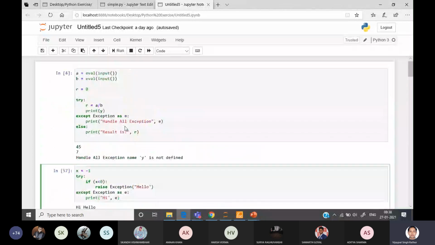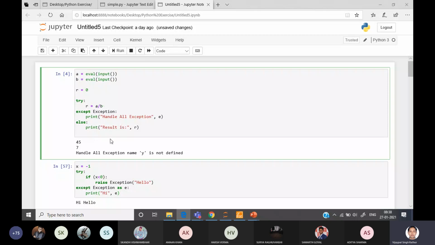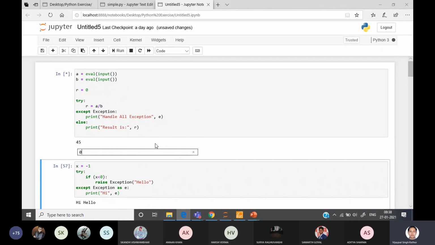Earlier we have seen this example, where in the last class we printed the exception like this. If there is a divide by zero error, then there will be a message. If you have written this line, a divide by zero message will be printed. You can see here I'm putting 45 and 0.